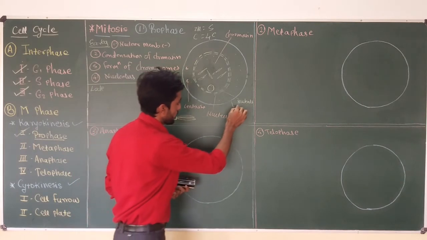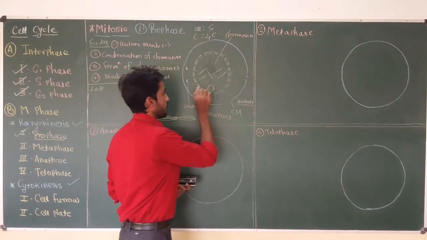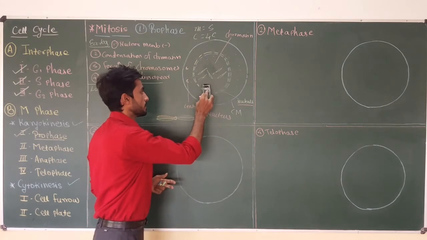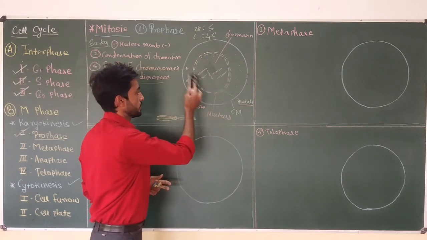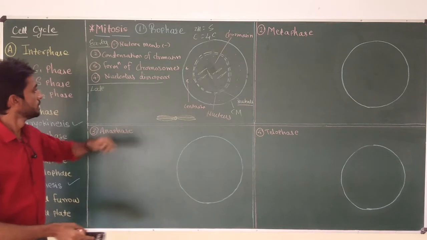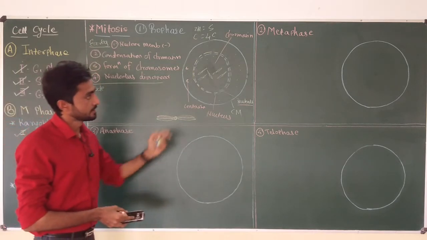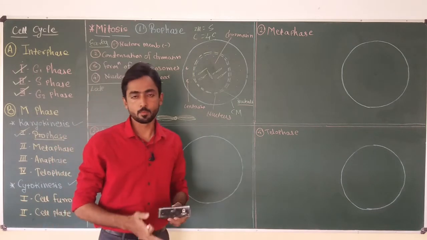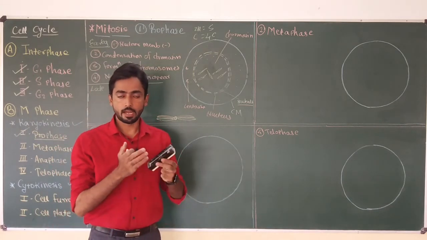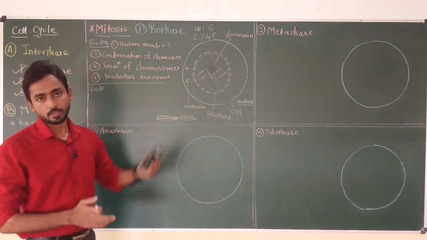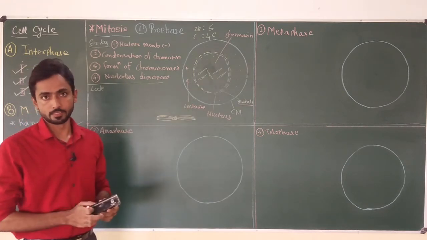We have drawn the nucleolus here, and this nucleolus will disappear from the nucleus in the early prophase. So these are the important changes that occur during the early prophase. At the end of the early prophase, the cell is now ready to enter the late prophase.